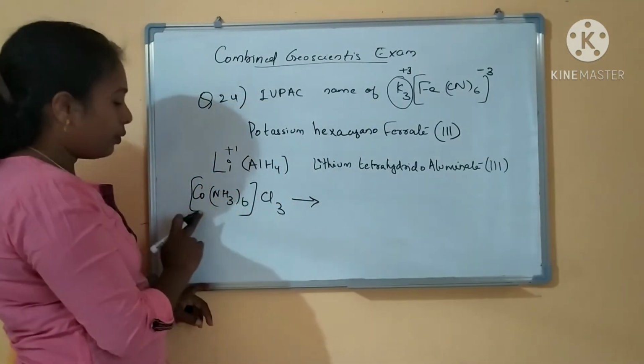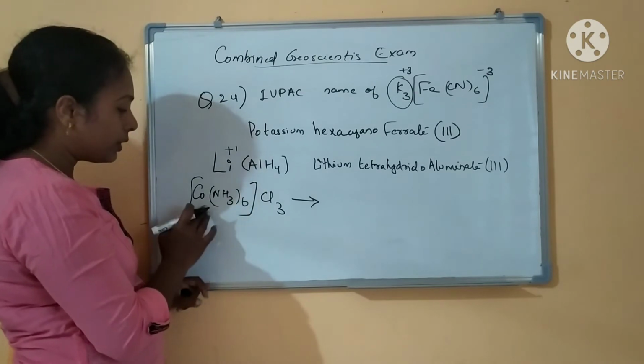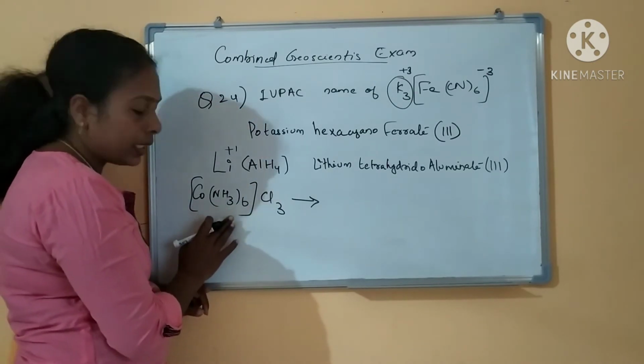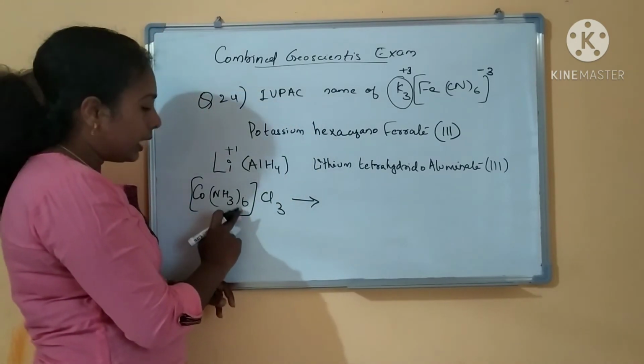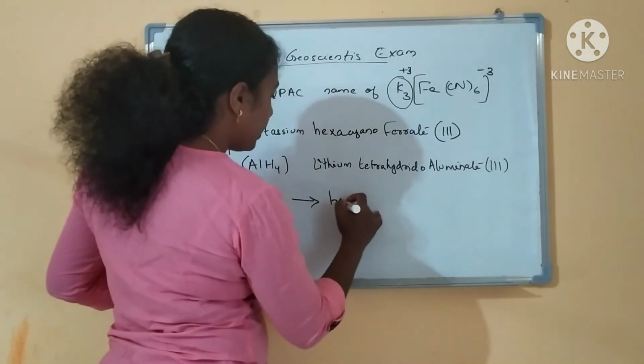So this you have to name. Positive part you have to name first. Here the positive part is this. How many ligands are there? Ammine ligands are there. Hexaammine, right?